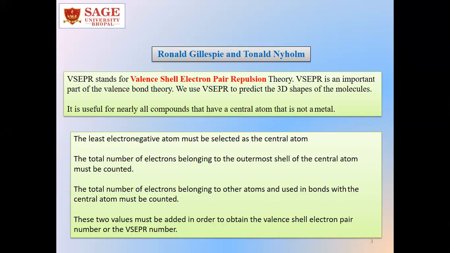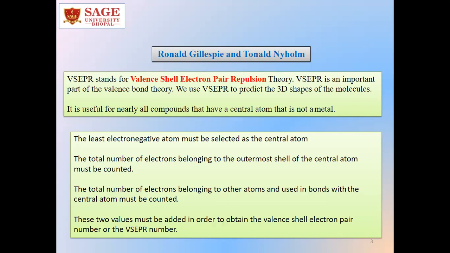It is very useful for nearly all compounds that have a central atom that is not a metal. So to begin with, there are a few rules we have to keep in mind. The first one is that the least electronegative atom must be selected as the central atom. We have to count the total number of electrons belonging to the outermost shell of the central atom. We also have to count the total number of electrons belonging to the other atoms, that is the peripheral atoms.